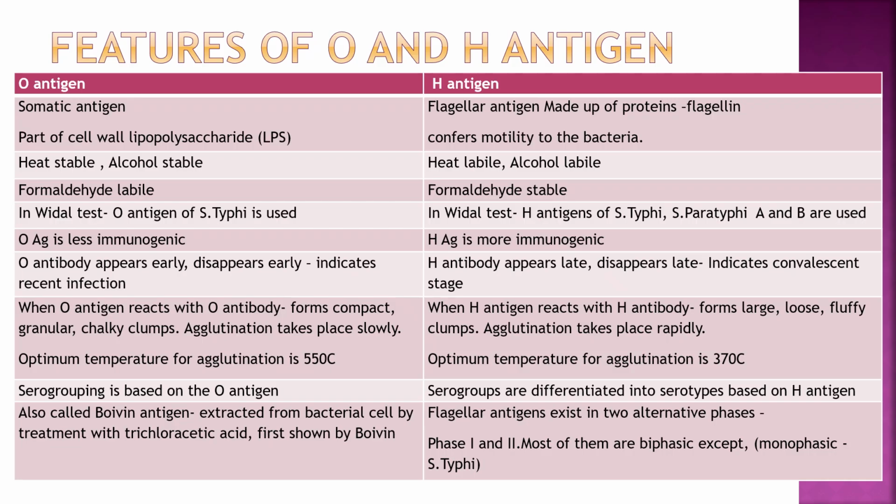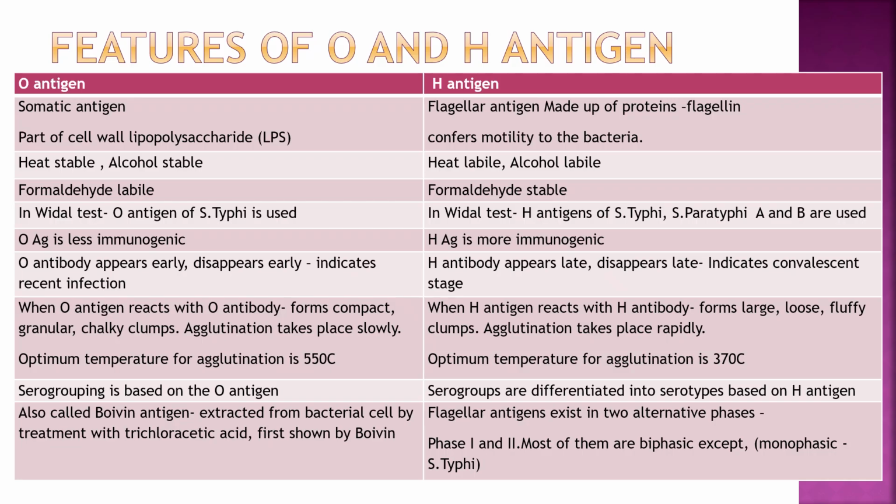When O antigen reacts with O antibody, it forms compact granular chalky clumps. Agglutination takes place slowly, with an optimum temperature of 55 degrees Celsius. When H antigen reacts with H antibody, it forms large, loose, fluffy clumps. Agglutination takes place rapidly, with an optimum temperature of 37. Serogrouping is based on O antigen. Serogroups are differentiated into serotypes based on H antigen.